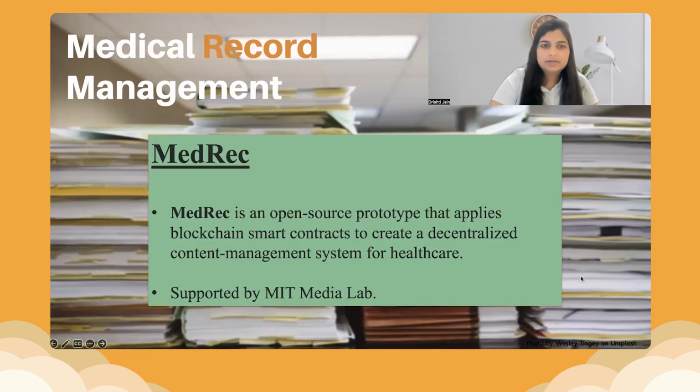There's also a prototype called MedRec, which is supported by the MIT Media Lab in the US, which applies blockchain smart contracts to create a decentralized content managing system for the healthcare industry. So all these things that I'm sharing are not just applications being thought of. This medical record management is actually being implemented in real life in the world. So it is great to see the great things that can be achieved through blockchain.